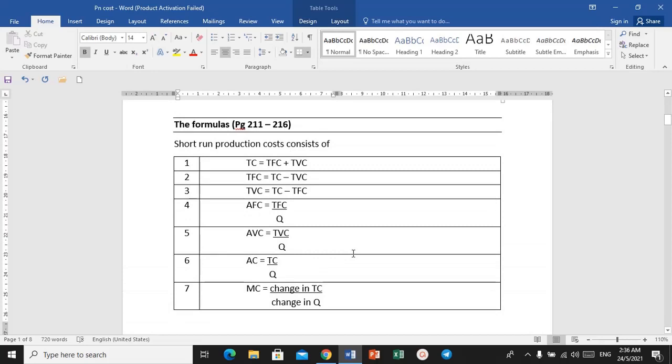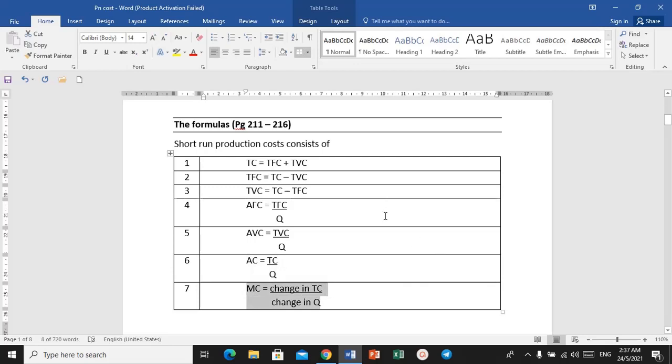The first formula is on total cost: total cost equals total fixed cost plus total variable cost. You can refer to your book. Then we have formulas for total fixed cost, number 2, and then total variable cost, then average fixed cost, average variable cost, average cost, and marginal cost.